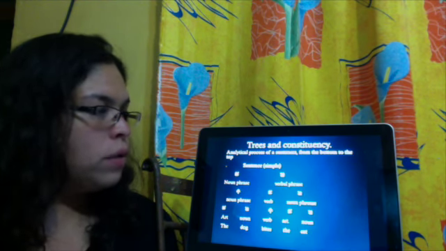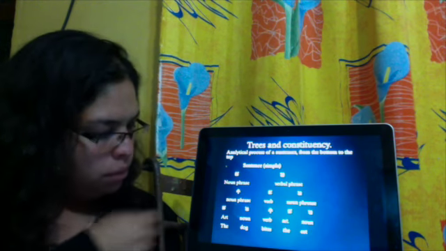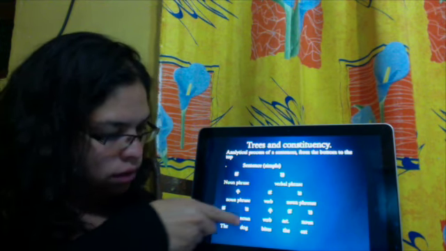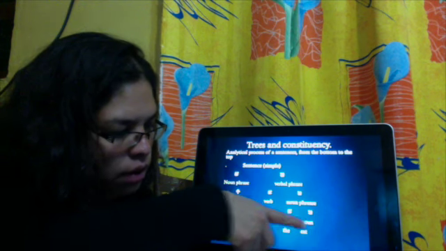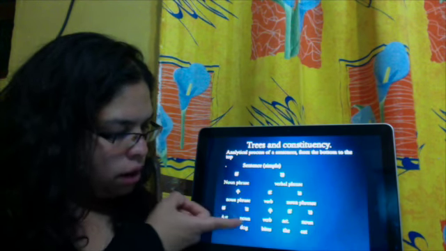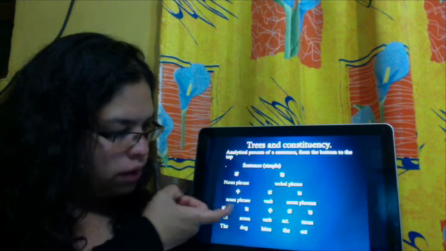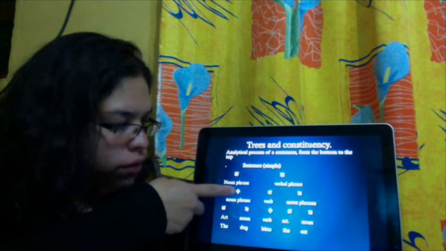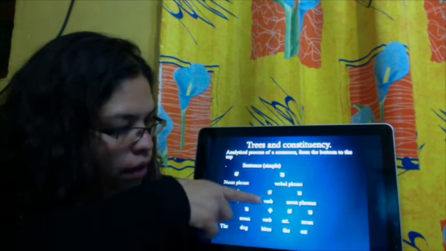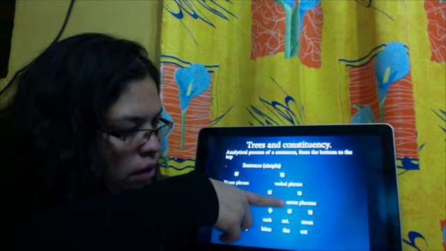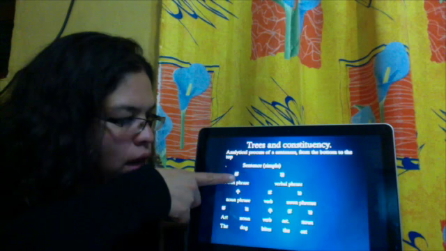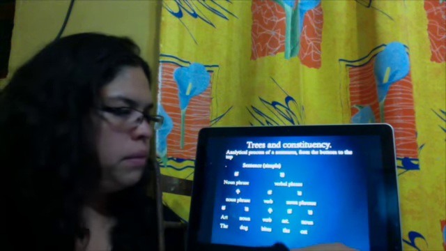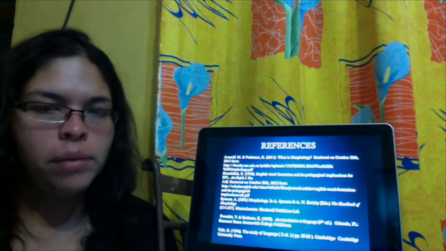And we have to analyze it from the bottom to the top. Example, the dog bites the cat. In the dog bites the cat, we have article, noun, verb, article, and noun. Article plus noun comes to a noun phrase. Verb, article, noun, noun phrase. From verb plus noun phrase will be a verbal phrase. And noun phrase and verbal phrase come in a simple sentence. And that's everything. Thank you very much.